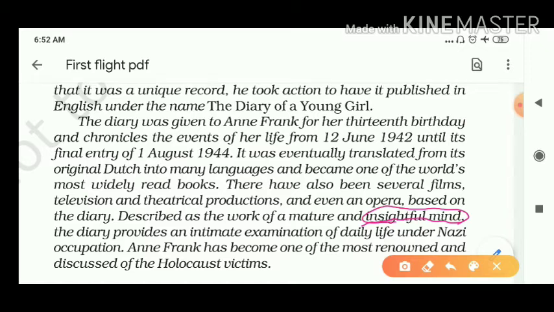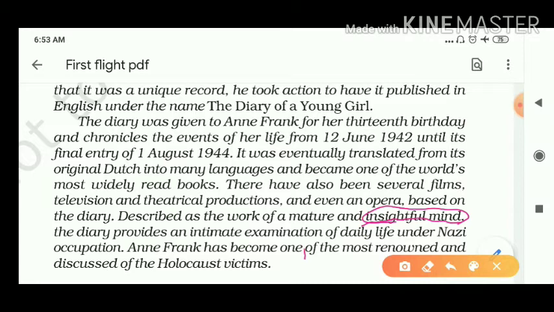The diary provides an intimate examination of daily life under the Nazi occupation of the Netherlands. Anne Frank has become one of the most renowned and discussed of the Holocaust victims.